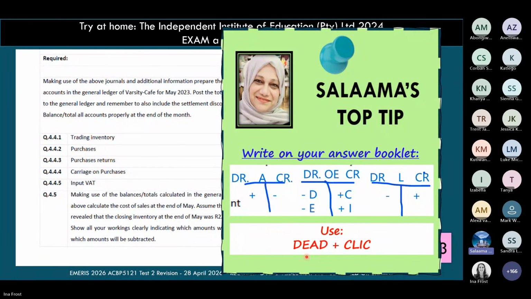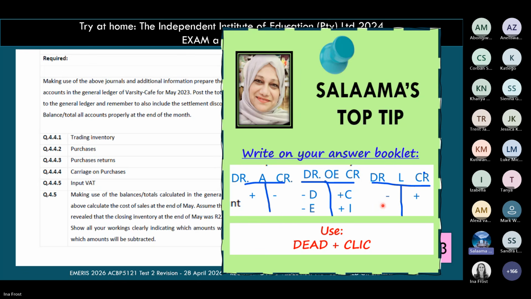And our liability accounts, again, we know it's the opposite. Always remember assets and liabilities are opposite to each other. So when we increase our liabilities, we're going to credit that account. And when we decrease a liability, it will be debited. Okay. So very, very important.